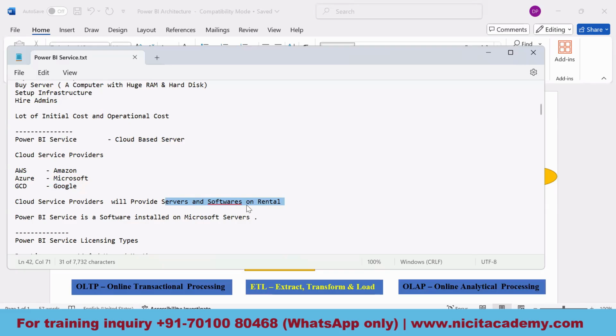So what Microsoft is doing is just installing the software in some of the Microsoft servers. Both Power BI service and server together, they will provide on a rental basis. You just have to pay and use it. A pay-as-you-go option would be there from Microsoft for this Power BI service option.